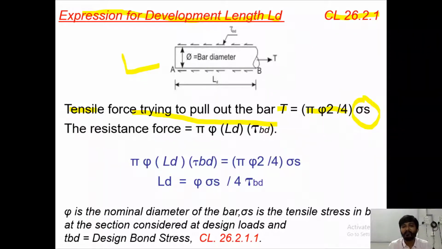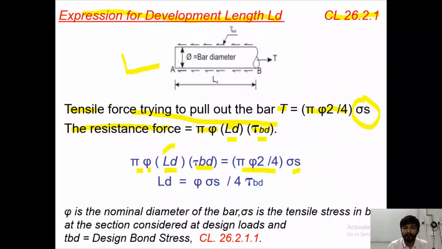This is the tensile force trying to pull out the bar. Now the resistance force is the friction between bar and concrete. So resistance force is pi into phi into LD into tau BD, the circumference of the bar multiplied by length multiplied by stress. This resistance is equal to the tensile force, so pi by 4 d square into sigma s.